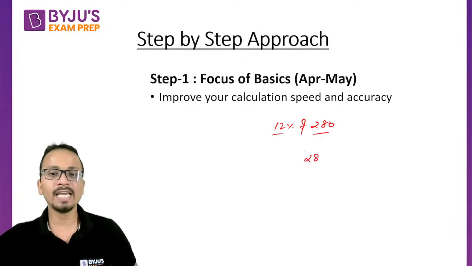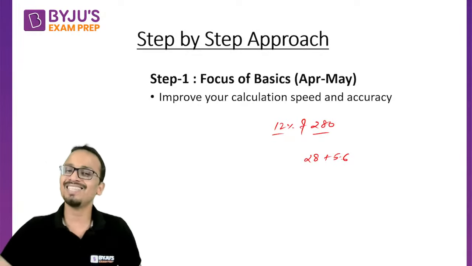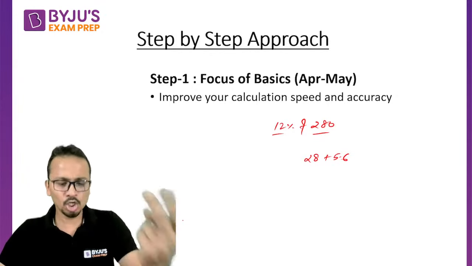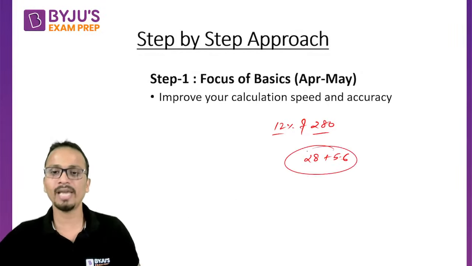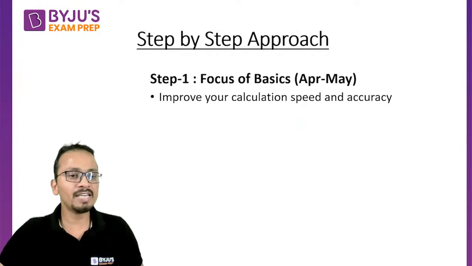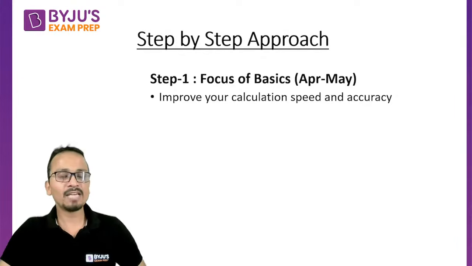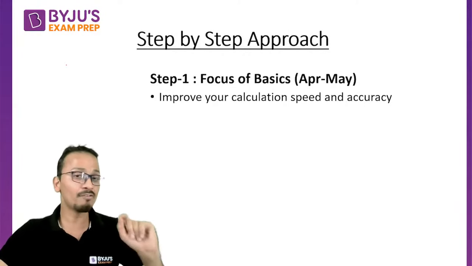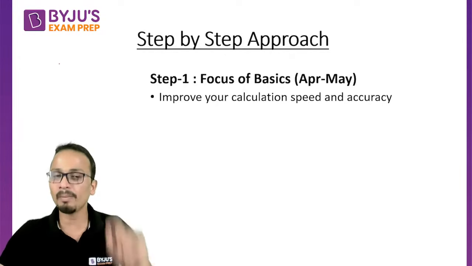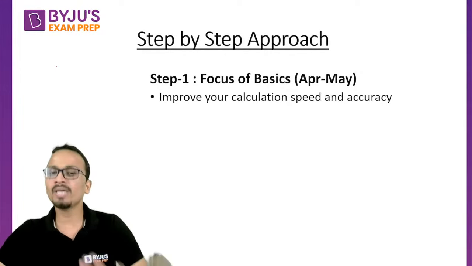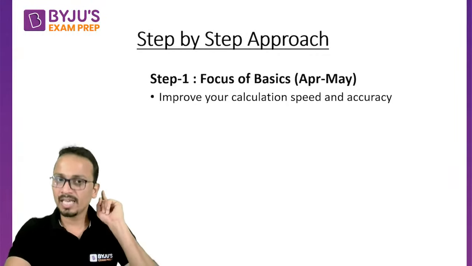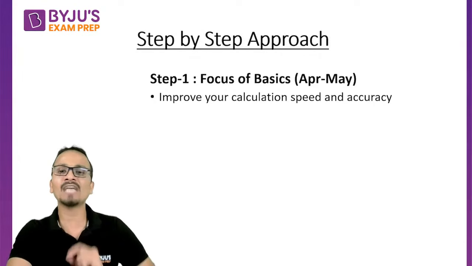So it should be 28 is 10%, plus 5.6, so 33.6, orally. If we do this on the calculator, it takes 5 to 6 seconds; orally we did it in 2 seconds. So try to find some techniques, try to get into the basics of percentage calculations, try to speed up your calculations. Also, apart from percentages, try to learn squares and cubes of some numbers. It will definitely help you. So the first step is improvement of my calculation speed as well as accuracy.